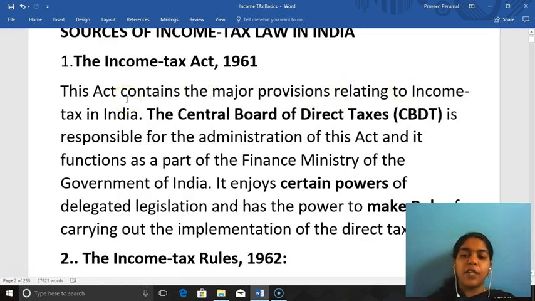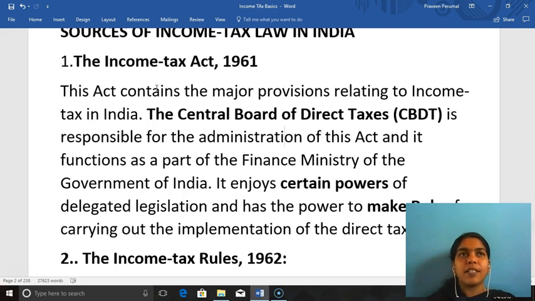There are so many acts in this country. The one which is governing income tax is the Income Tax Act 1961. This act contains major provisions relating to income tax in India, the majority of them. The act contains chapters, schedules, provisions, etc.